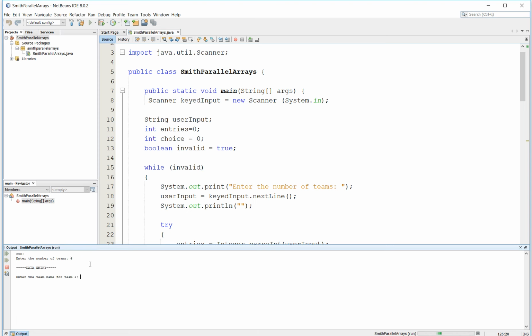So first of all, it prompts you for the number of teams. I'm going to have 4 teams here. Enter the team name for team number 1. We'll call them the Ducks. And enter the number of wins for the Ducks. They won 8 games and they lost 2.